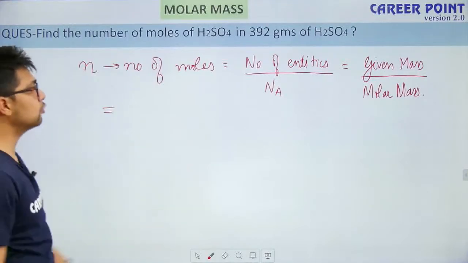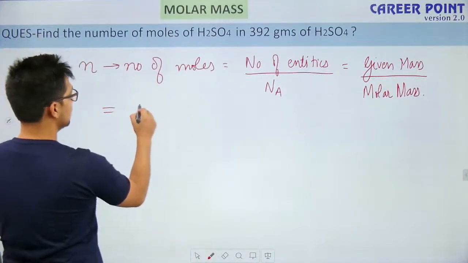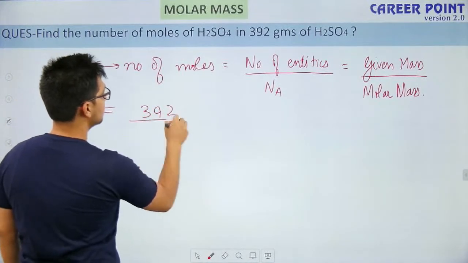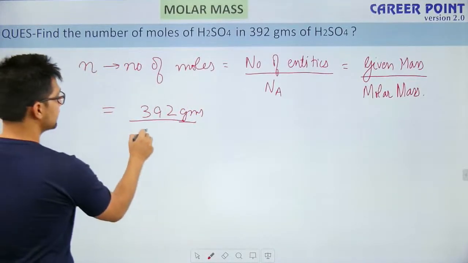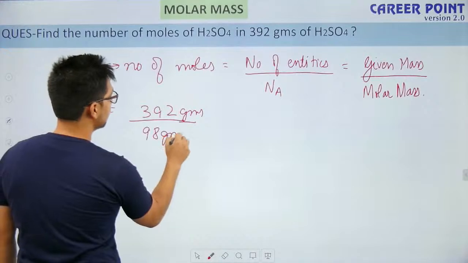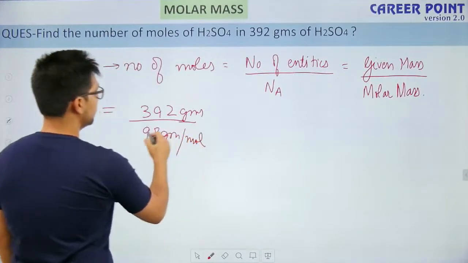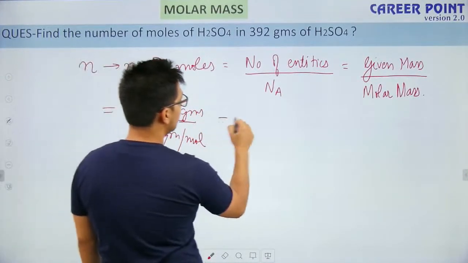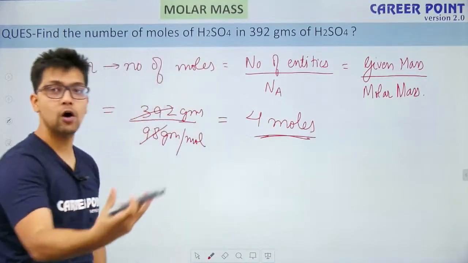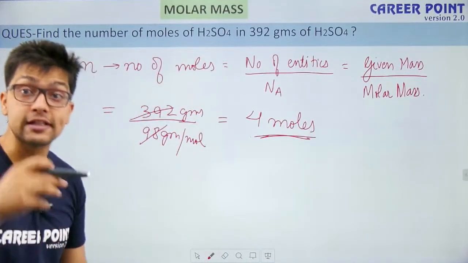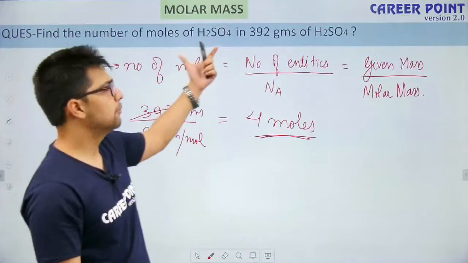So let's find it out. What is the given mass? The given mass is 392 grams, divided by the molar mass, which is 98 grams per mole. So 392 divided by this will come out equal to exactly 4 moles. This is how we will calculate the number of moles in case mass is given.